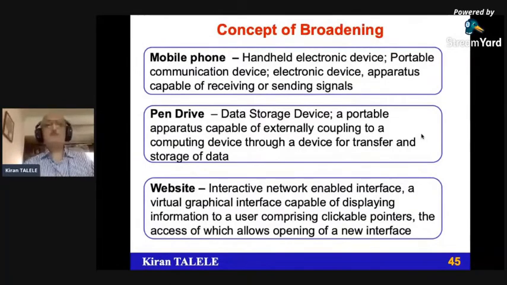Many times whenever you come across a handheld electronic device, actually they want to describe a mobile phone. A portable communication device is actually a mobile phone. So the concept is broadened: instead of giving the name of the device, the functionality or the technology of the device is mentioned. Handheld electronic device, portable communication device, electronic device, apparatus capable of receiving or sending signal.